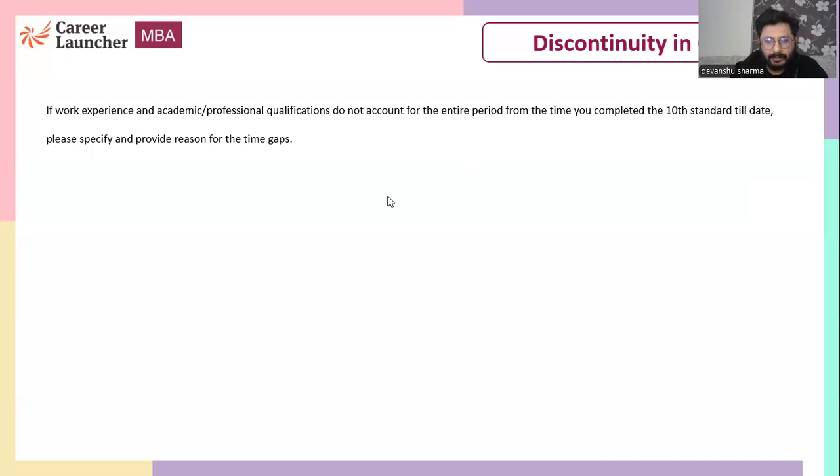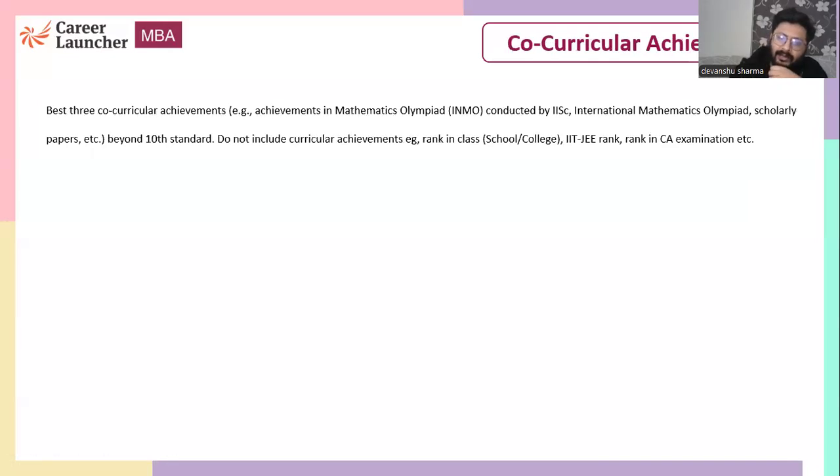Now, the second one is basically your co-curricular activities. So the question is best three co-curricular achievements. For example, achievements in mathematics Olympiad INMO conducted by IISc beyond 10th standard. It should be after 10th standard. Do not include curricular achievements, for example, rank in some class or college or university, IIT JEE rank, rank in CA examinations. Those won't be considered.